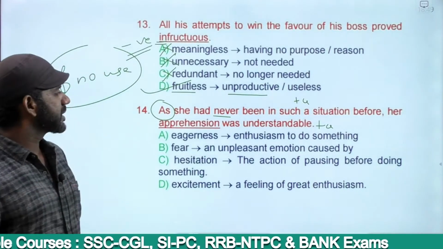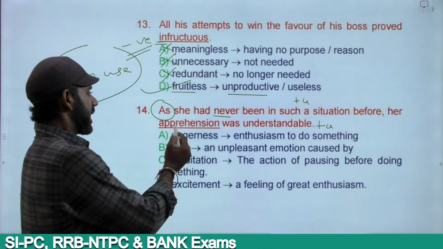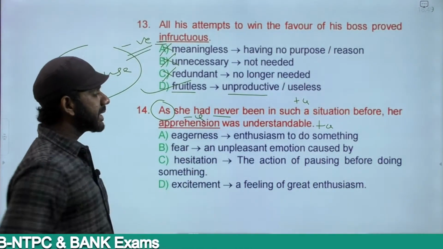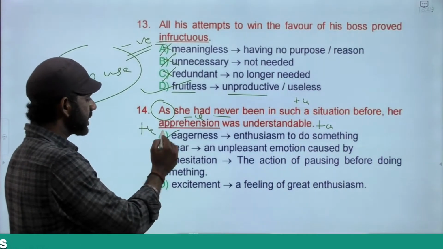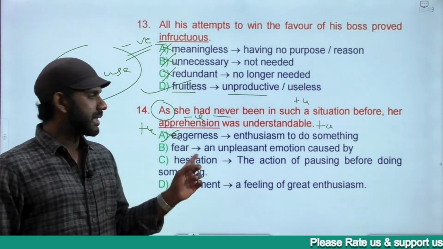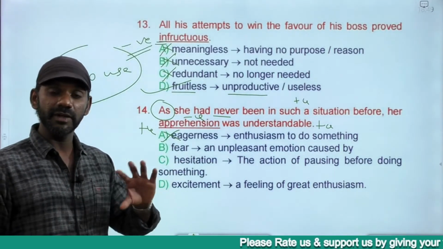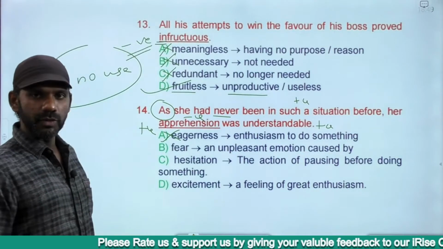The options are eagerness. We want a meaning like fear. Apprehension is a negative word. Eagerness is enthusiasm to do something, positive, eliminated. Fear, an unpleasant emotion caused by something. Here she has fear because she has never been in such a situation before. Must be considered. Negative word.